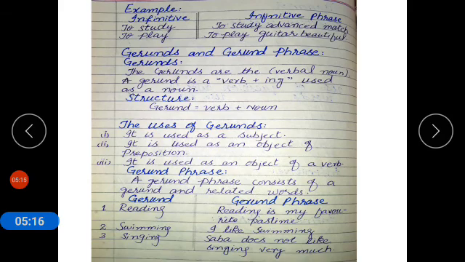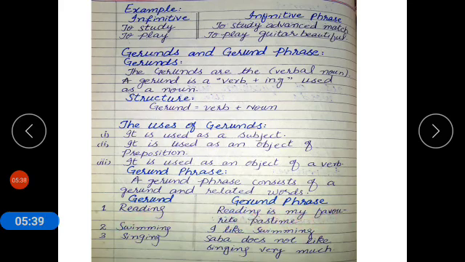What is gerund phrase? There are some examples of gerund, just like swimming, eating, talking. Gerund phrase: a gerund phrase consists of gerund and related words. Here you can see what are the gerunds and gerund phrase.